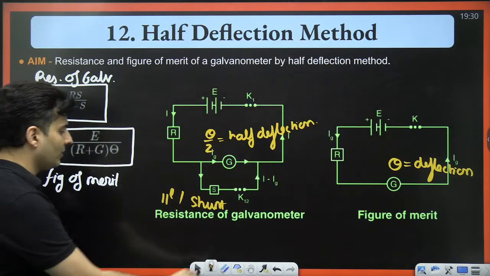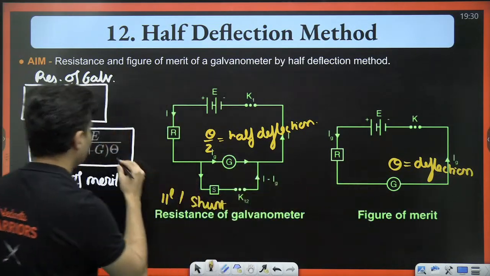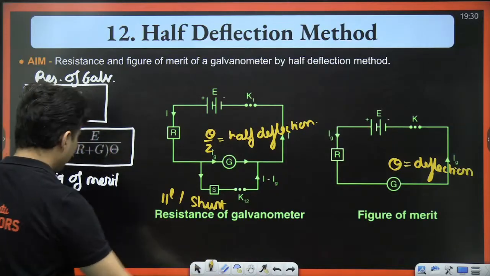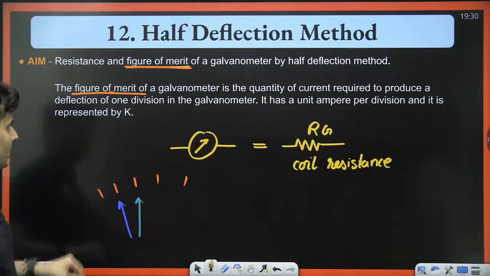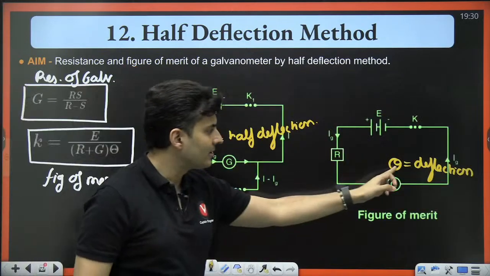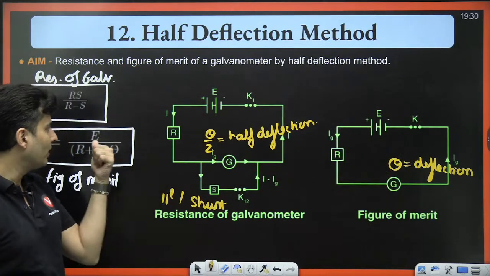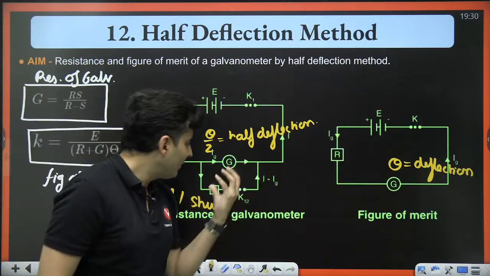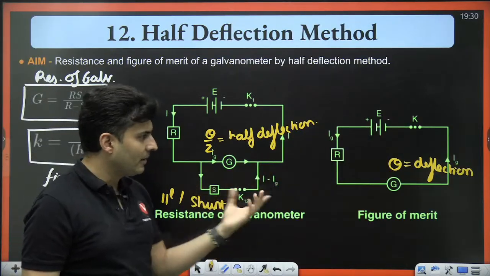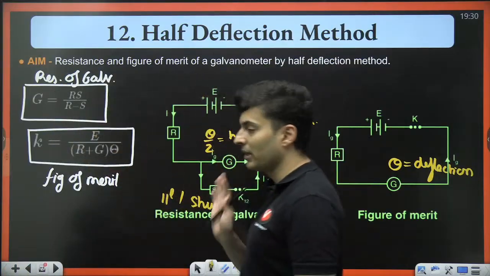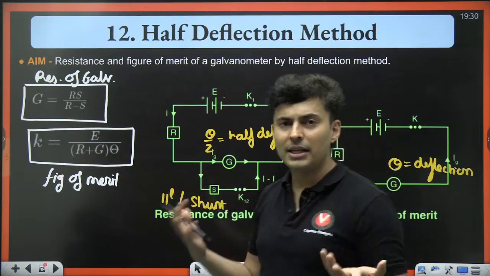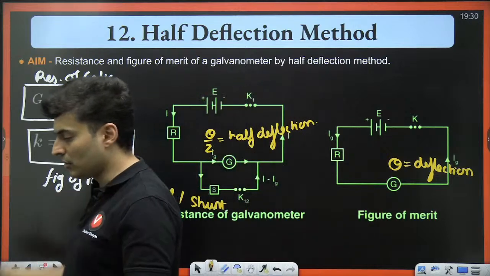Theta is the deflection. Do you see that theta over here? That is the deflection which you get over here. So when you have no resistance in shunt or parallel, whatever deflection you get initially, that theta you can put over here. It can be in radians, it can be in degrees, or it can be in just divisions also.